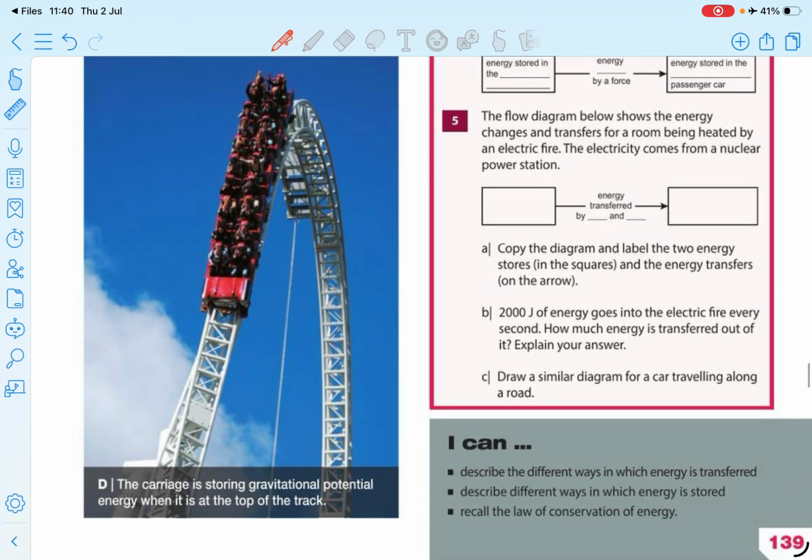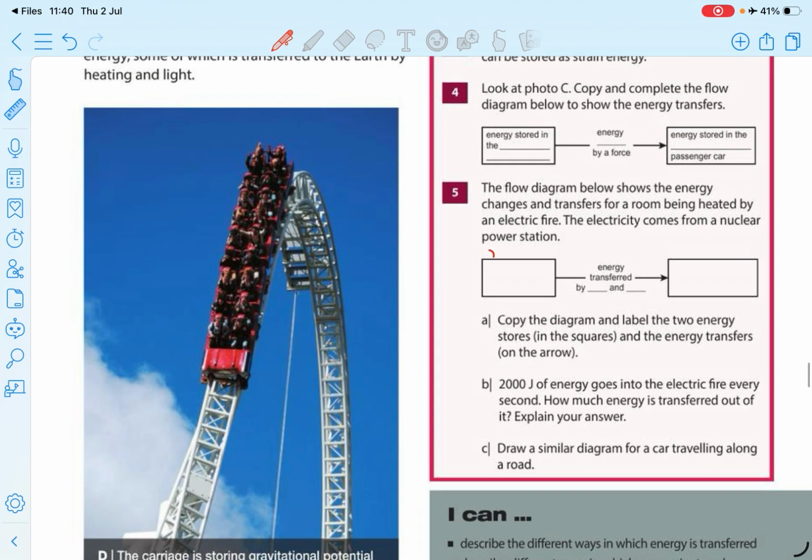Now, can you recall the types of energy? The law of conservation of energy. What can we do to energy? What can't we do to energy? And you need to know how to write an energy transfer. This is the starting one. This is the ending one. In here, what are the things that you can see?